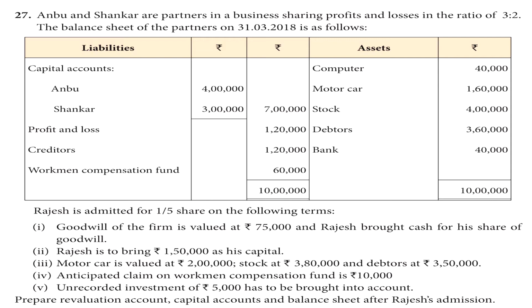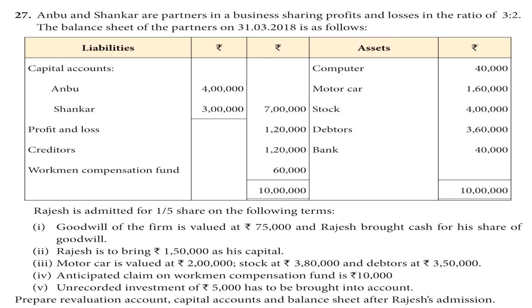Liabilities: capital account, Anbu 4 lakh, Shankar 3 lakh, total 7 lakh. Profit and loss 1,20,000, creditors 1,20,000, workmen compensation fund 60,000. Assets: computer 40,000, motor car 1,60,000, stock 4 lakh, debtors 3,60,000, bank 40,000.